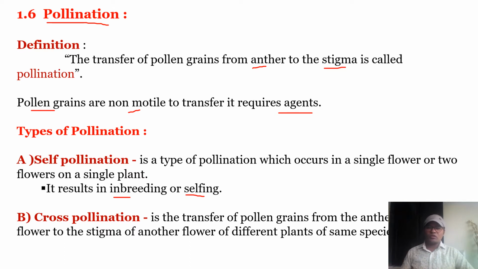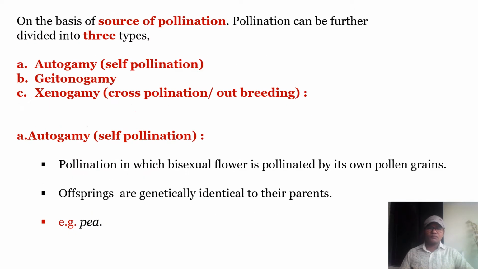And what is meant by cross pollination? Cross pollination is the transfer of pollen grains from the anther of one flower to the stigma of another flower on a different plant, not the same, but of the same species. That is said to be cross pollination. On the basis of source of pollination, it can be further divided into three types.